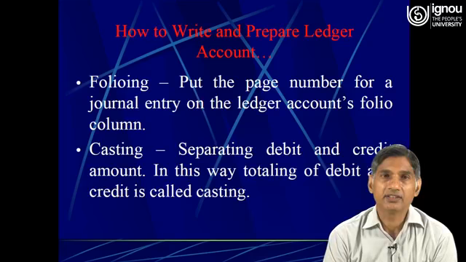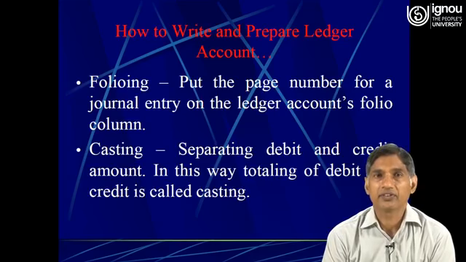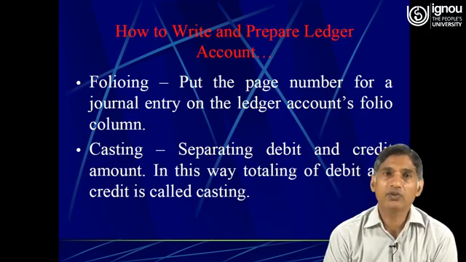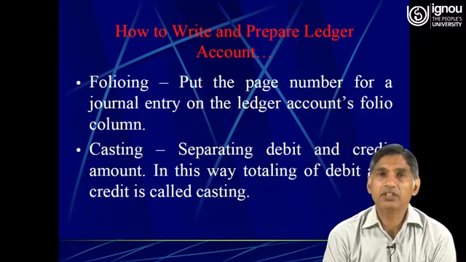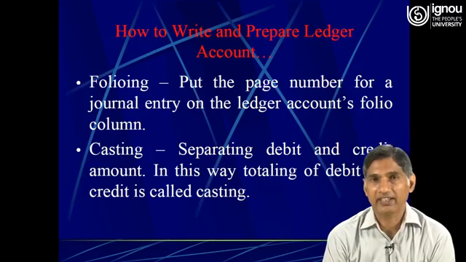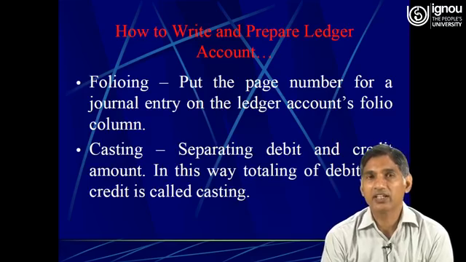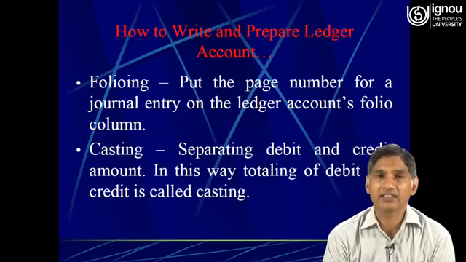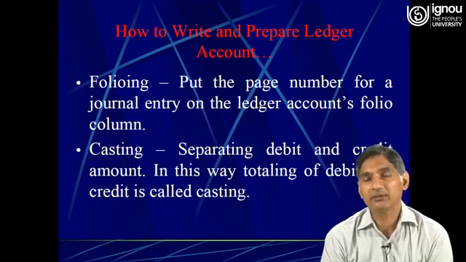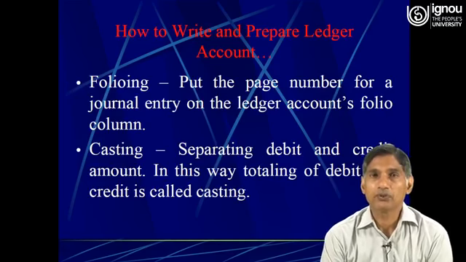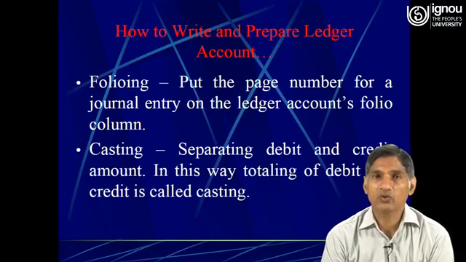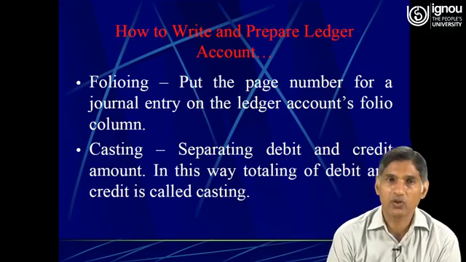Then the following, here what we do is put the page number for a journal entry, that is, the page number at which the journal entry recorded in the book of original entry, that is in journal, has been recorded in the ledger. So put the page number for a journal entry on the ledger account's folio column.